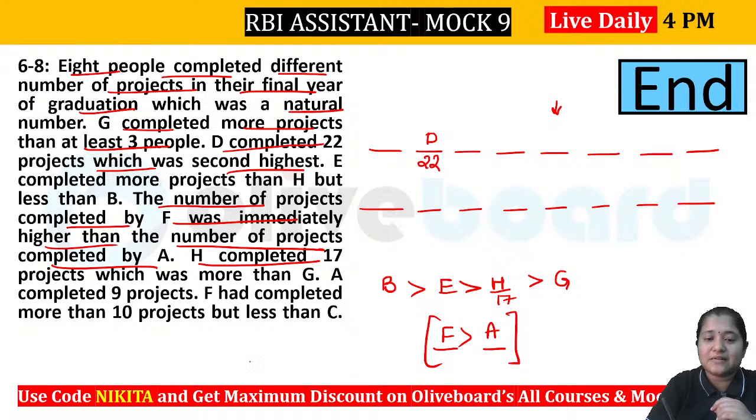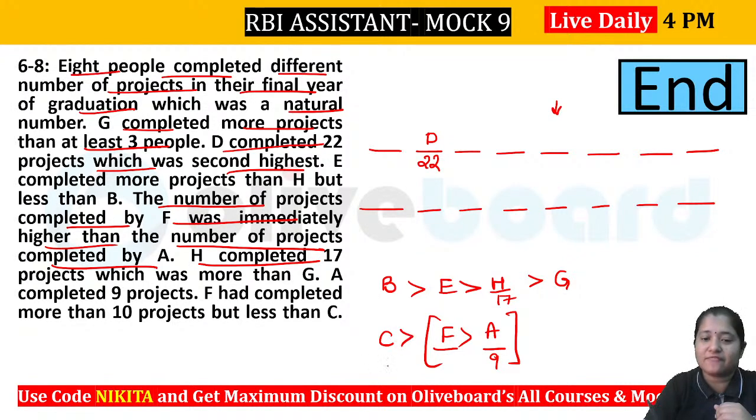Now A completed 9 projects. So you can see that A has 9 projects in here. Okay. So A completed 9 projects. F has completed more than 10 projects, right? So you can see that F can be 11, 12, 13, something like this. But F has to be immediately greater than A. So F has completed more than 10 projects but less than C.